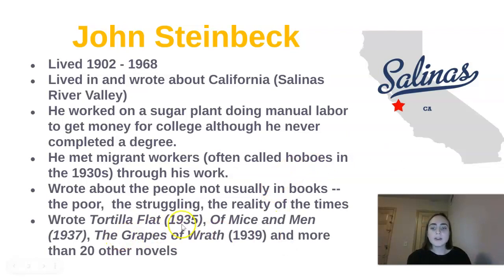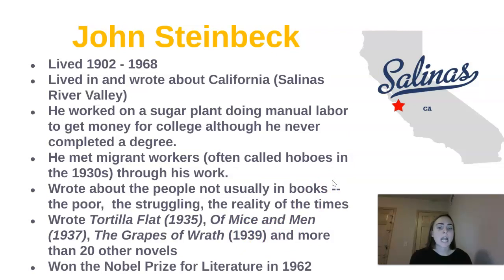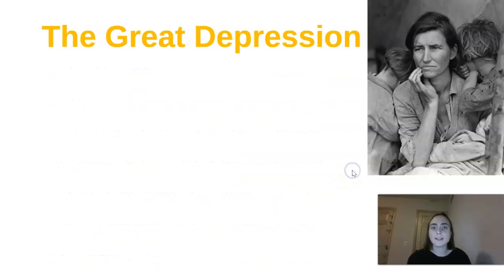He's written several other books as well. The Grapes of Wrath is probably his best known book, published in 1939, plus more than 20 other novels. And he won the Nobel Prize for Literature in 1962. So that's a big deal. This guy became very successful, very famous. He is a classic author.